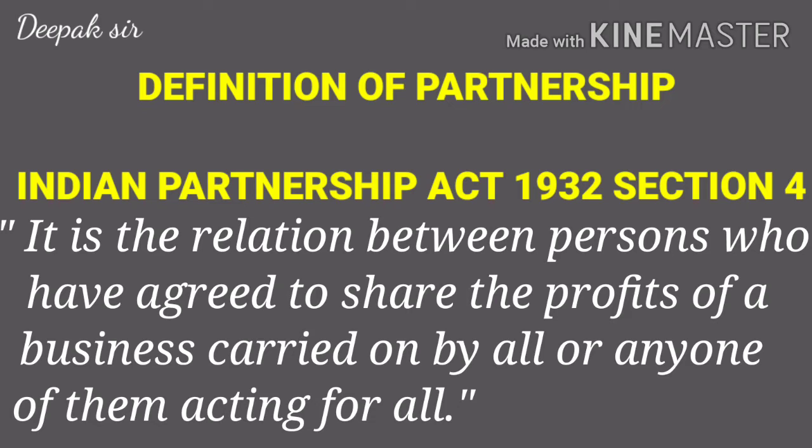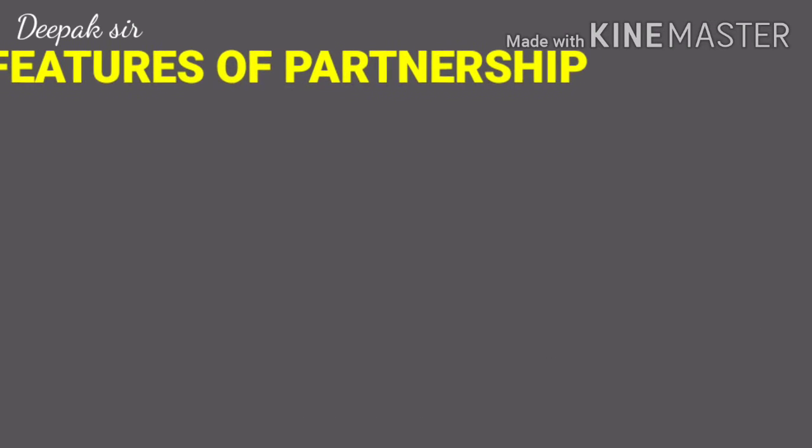So it is a relationship between two or more persons. Either the business will be carried by all, or if they agreed that one person should carry on the business on behalf of all.